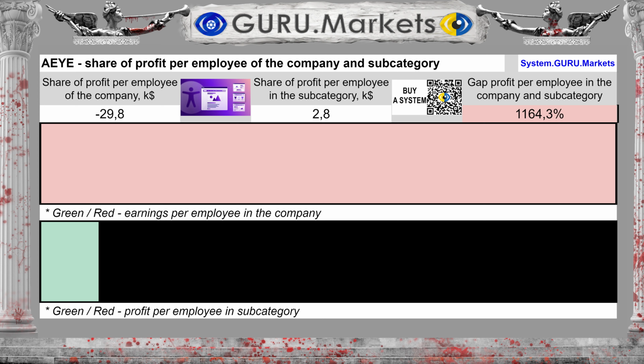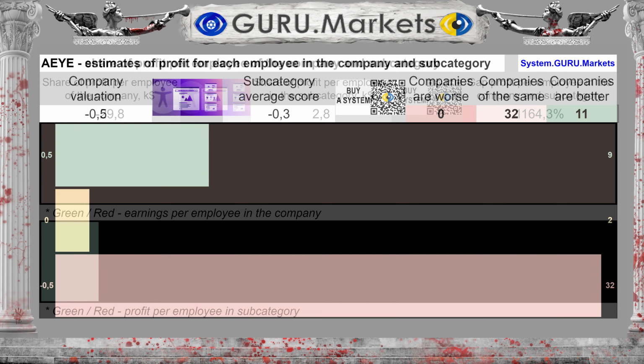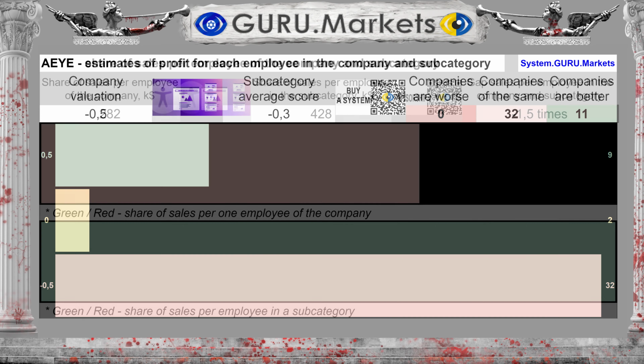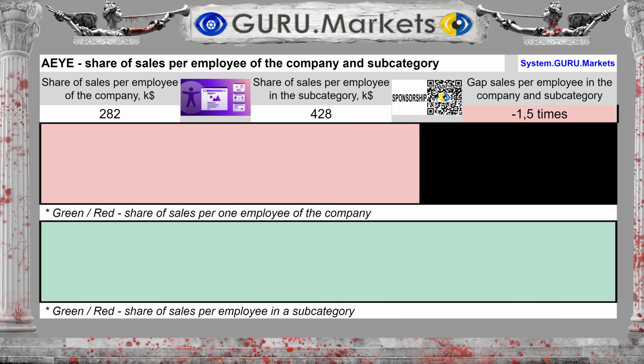The amount of profit for each employee of the company is minus $29,800, with the average for the subcategory at $2,800. The difference between the subcategory average and the company's performance is 965%. Estimation of profit per individual employee in comparison with the indicators of companies in the subcategory: Tolerable, minus 0.5 points.